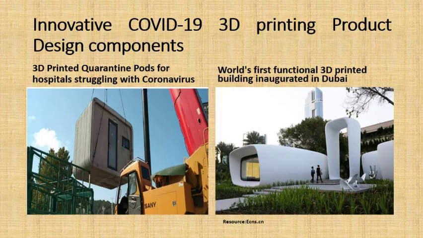Even a few more, like the completely 3D printed quarantine pods. Because of the rapid increase in corona cases, there was no place even in the hospitals. So with the 3D printing machine they made completely 3D printed quarantine pods. As you can see, even in China they made a separate quarantine hospital within 8 days, around 1,000 rooms. That is completely based on 3D printed objects like these quarantine pods.